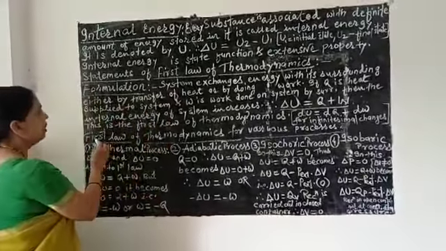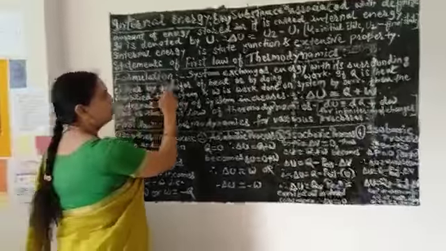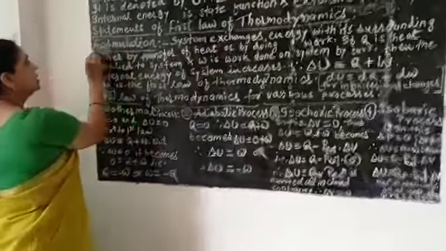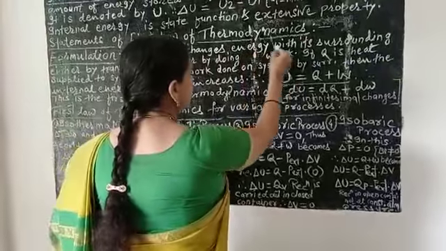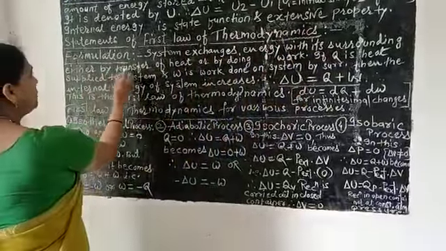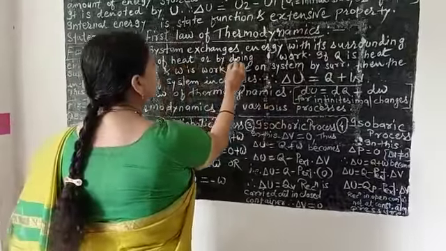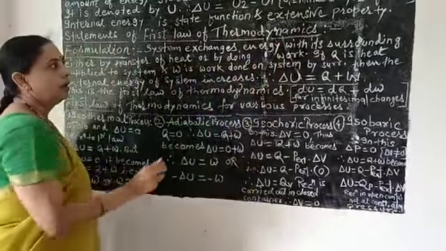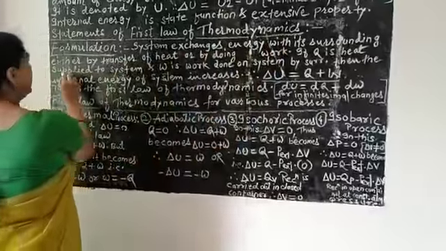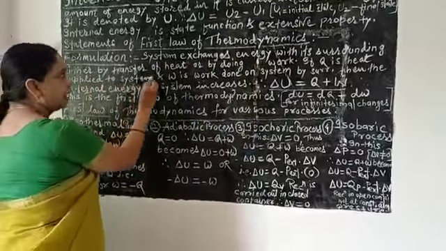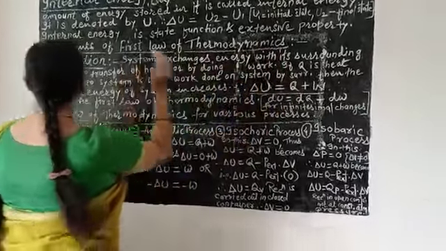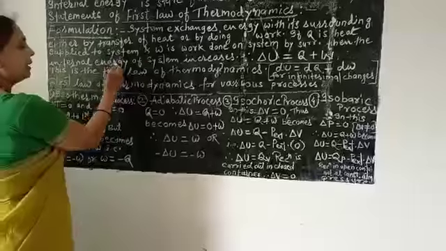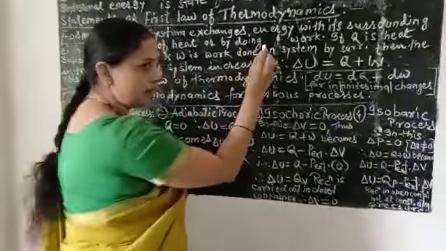And next is the formulation of the first law of thermodynamics. See here, a system exchanges energy with its surroundings, either by transfer of heat or by doing work. If Q is heat supplied to the system and W is work done on the system by the surroundings, then the internal energy of the system increases.